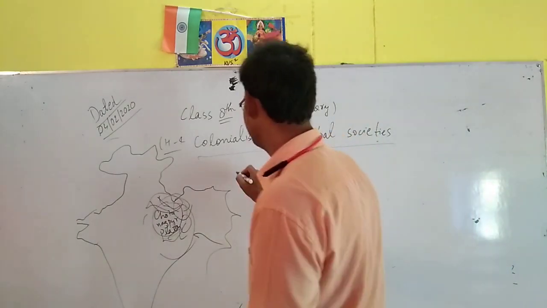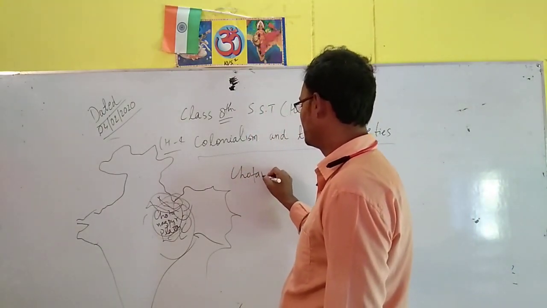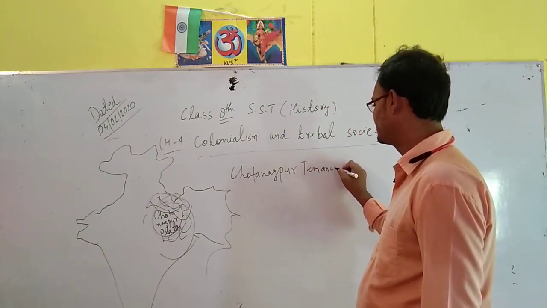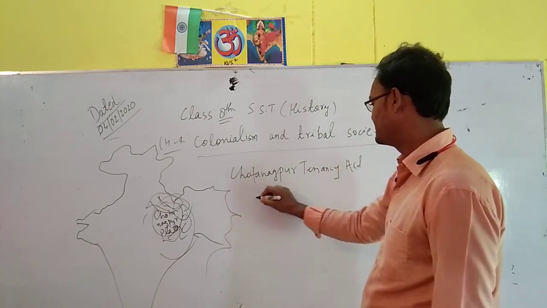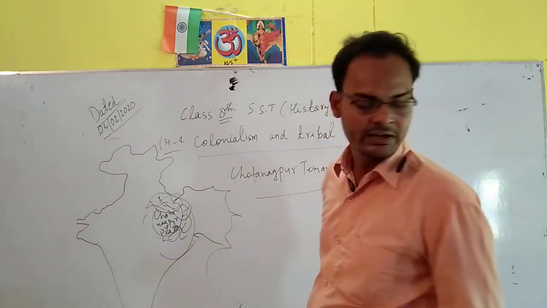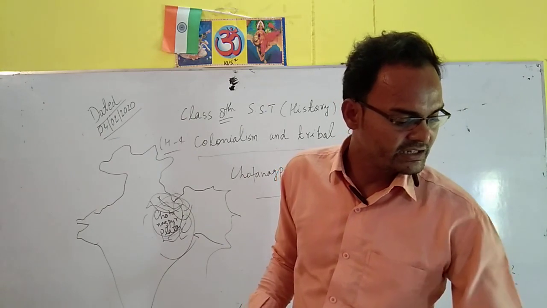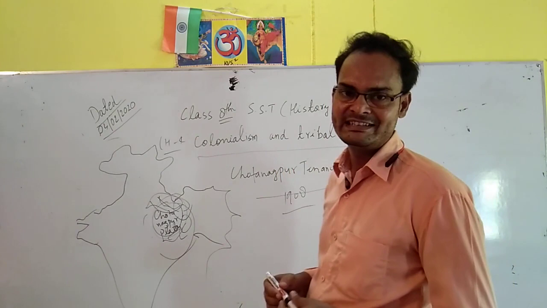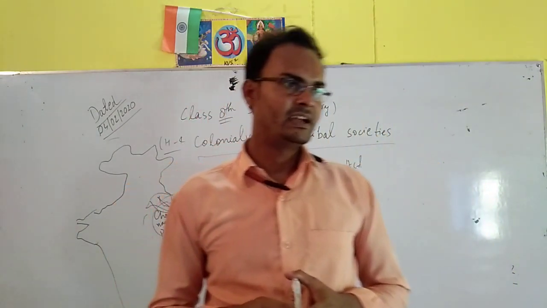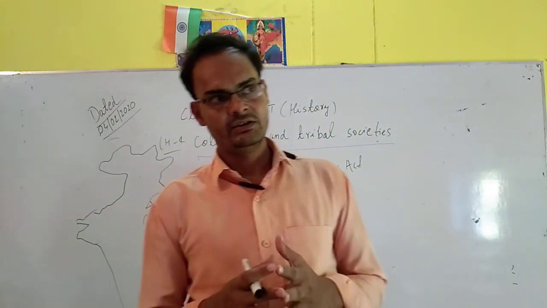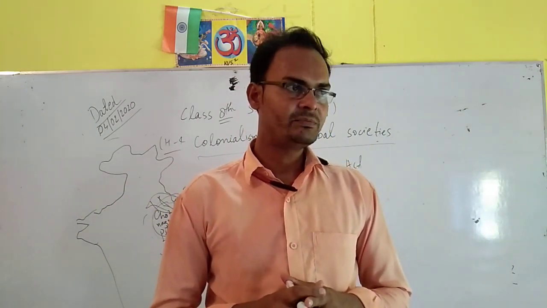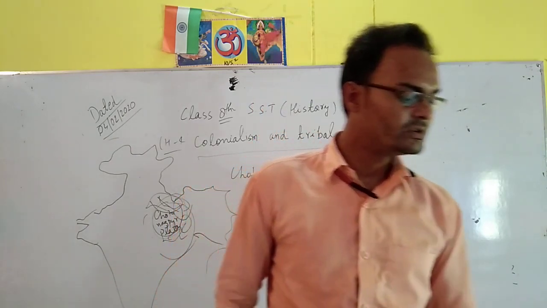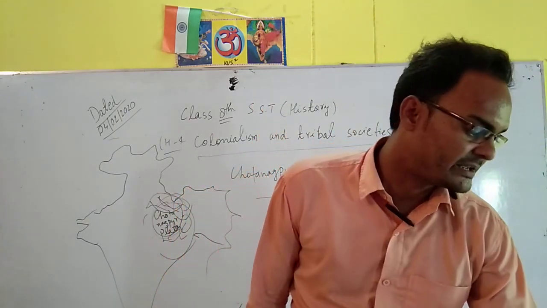So it is a very important thing, students. The Chotanagpur Tenancy Act was passed in the year 1908, and this act provides that forced labor in the Chotanagpur plateau areas, of tribal people, was banned from that day, and it was good news for the people of the tribes.